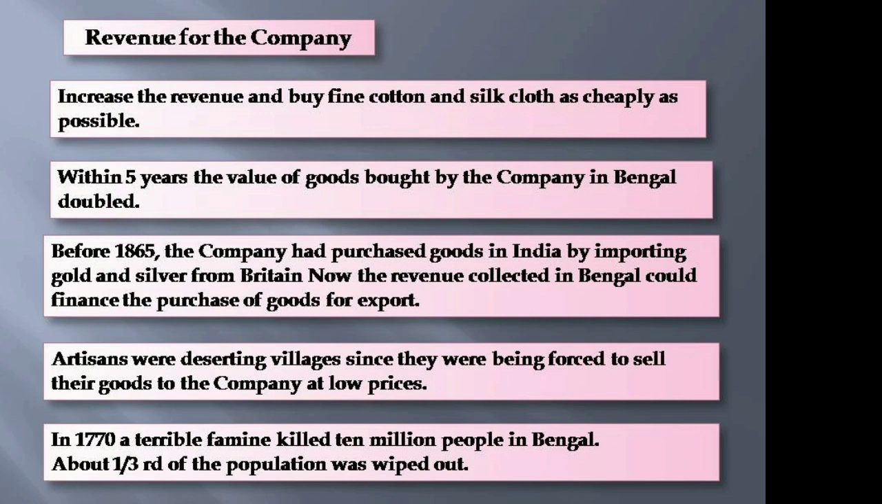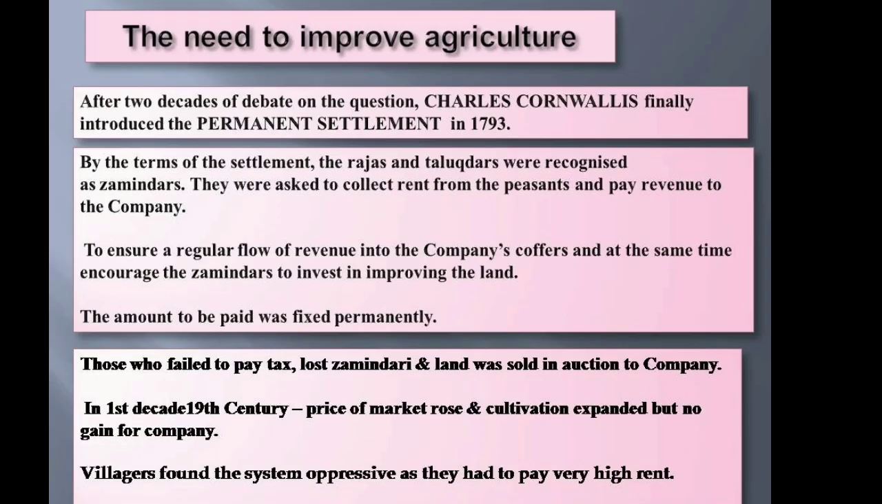Then in 1770, a terrible famine killed 10 million people in Bengal. Because of this famine, about one third of the population was wiped out. As we saw, the economy of Bengal was in deep crisis, the economy was in ruin and the company could not be certain of the revenue income.